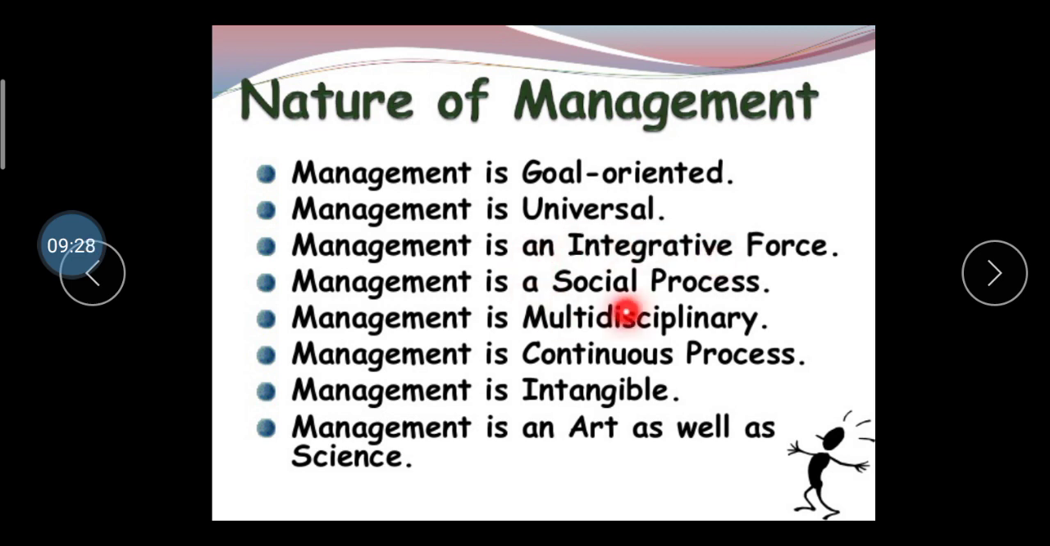Then it's a social process. Why is management a social process? Because management is done within the organization with the human resource, and with the human resource you should develop interpersonal relations. So it's called a social process. Then after, management is multidisciplinary, meaning you have to follow all the rules and conditions in this management.